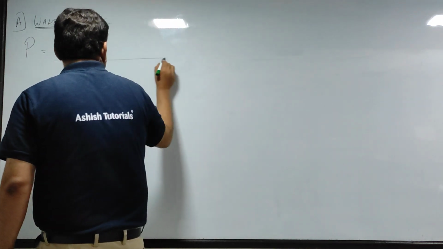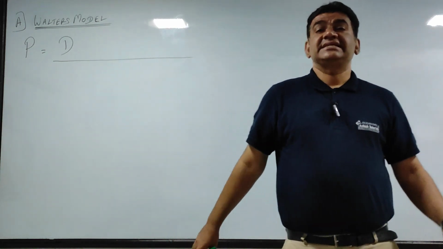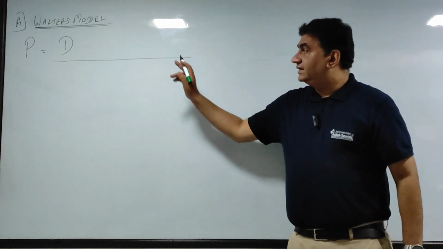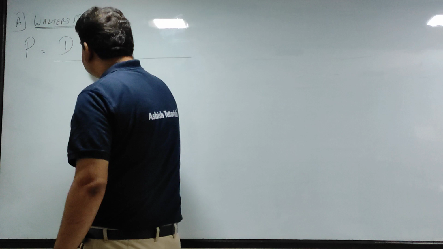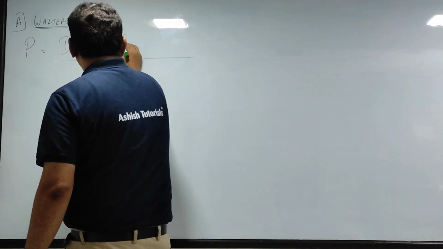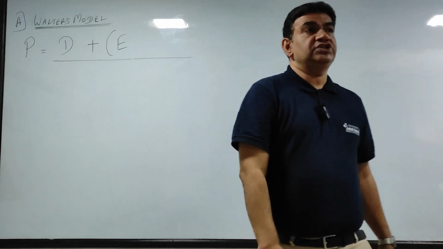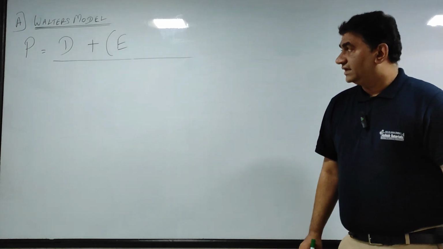D. You all have done it in SY also, in ratios. D is dividend per share. So the amount of dividend per share, that will be D. Plus, in brackets, E. E means earnings per share. In brackets E, earnings per share.